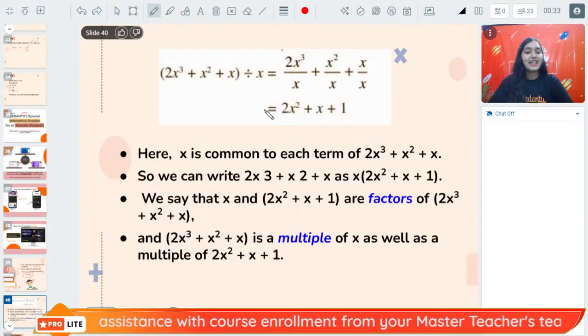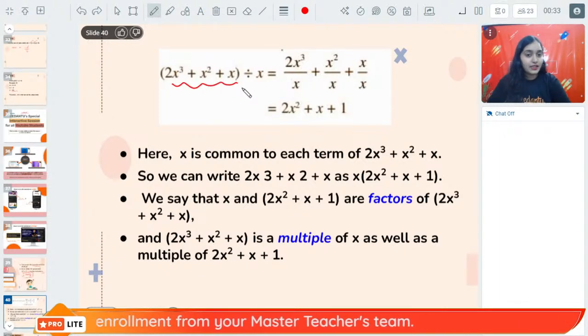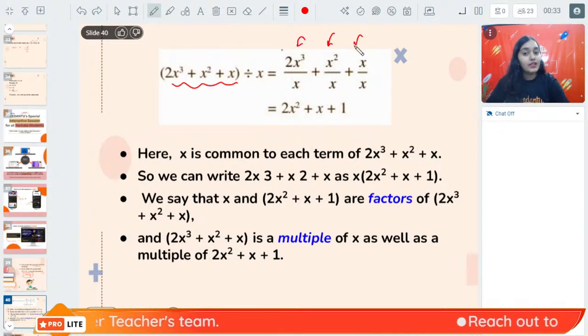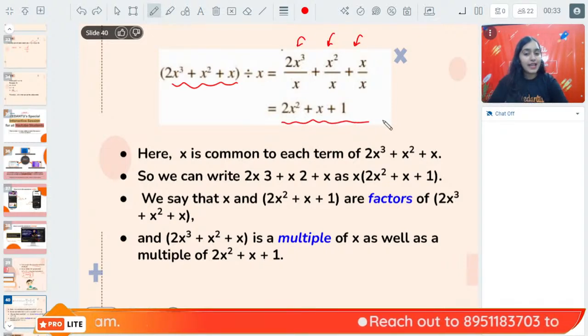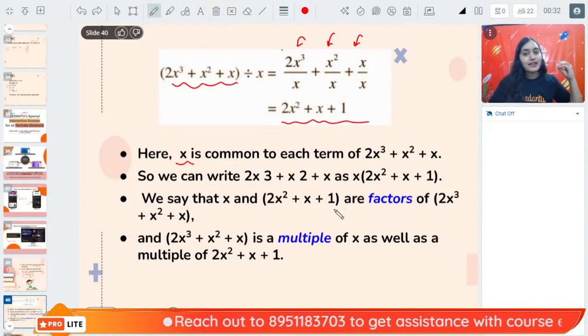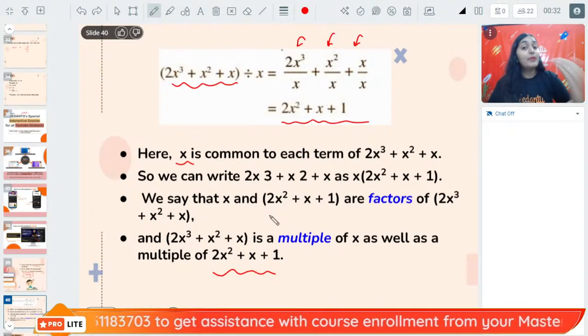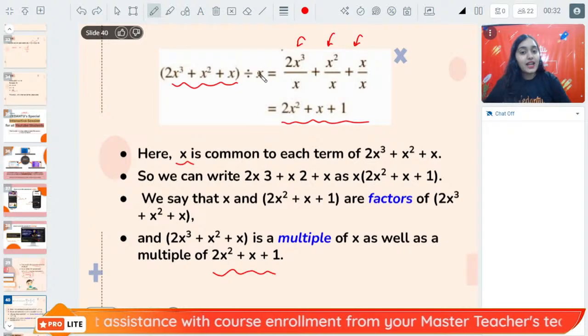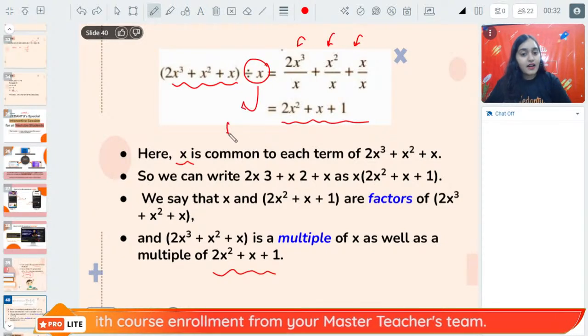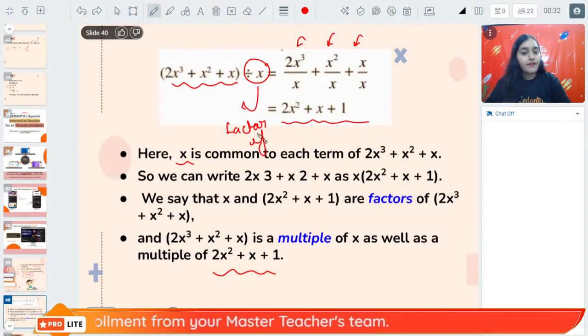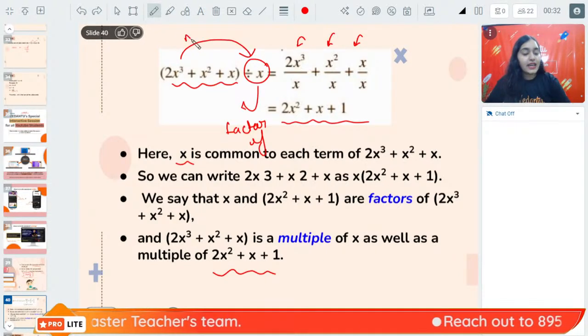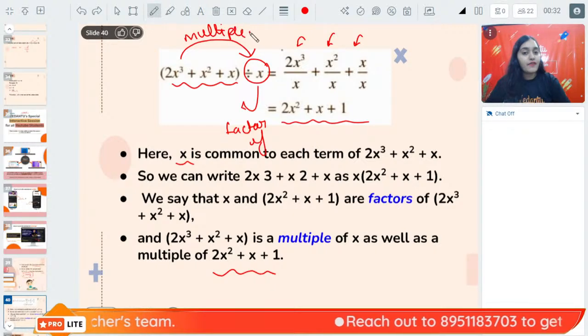So, let us see what will happen. If I have a polynomial 2x cubed plus x square plus x, and if I divide it by x, one by one, I will divide all the terms by x and I will get 2x square plus x plus 1. Because x is common in each term, and when I take out x as common, I am dividing it with the denominator x. So this proves that x is a factor of 2x cubed plus x square plus x, and this is a multiple of x.